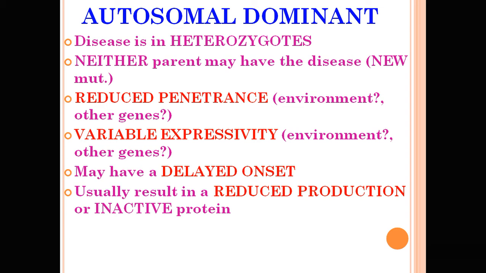Reduced penetrance due to the environmental or other genes. Plus there is a variable expressivity and may have a delayed onset, and that usually results in the reduced production or the inactive protein. So these four to five characteristics are the autosomal dominant disease. So the heterozygotes with the dominant mutant gene express the disease, while the homozygous individual with the dominant mutant gene usually die prenatally, so that they die in utero.